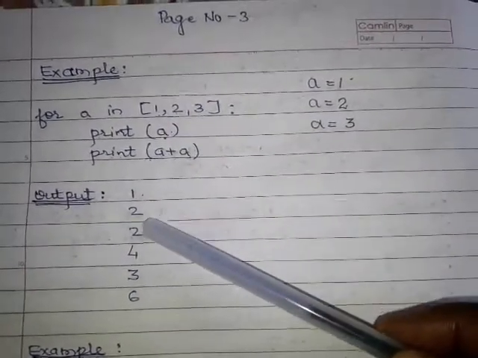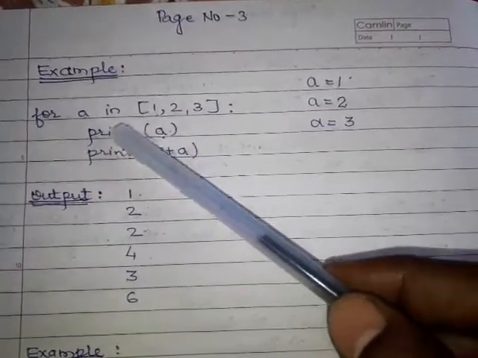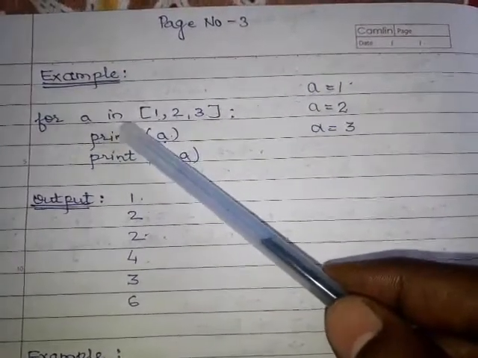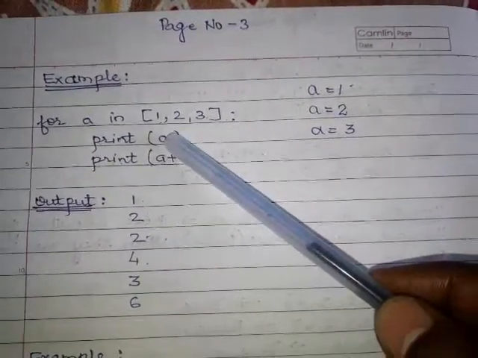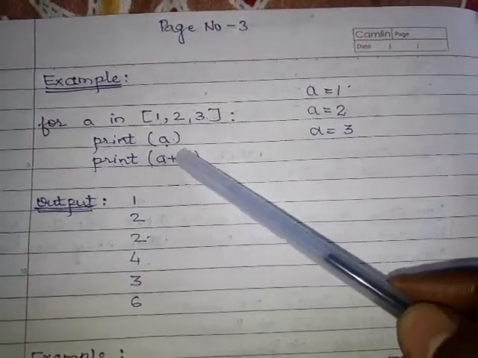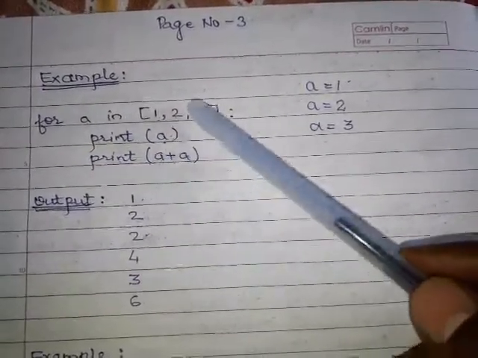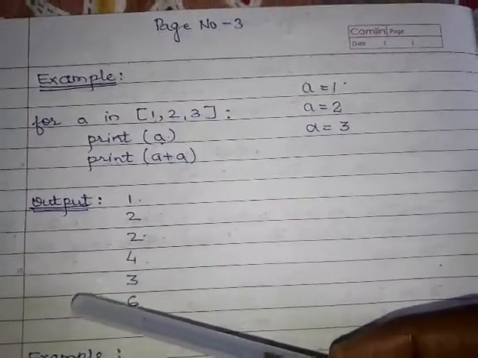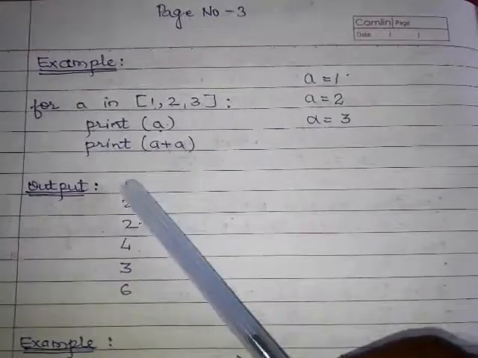Each and every output will be generated on a new line, because the print statement, after printing the values, by default brings the cursor to the new line. Whenever a is printed, after printing 1, the cursor moves to the new line. Each and every print statement brings the cursor to the next line. If you understand this, it is okay. If you can't understand, you can ask me.